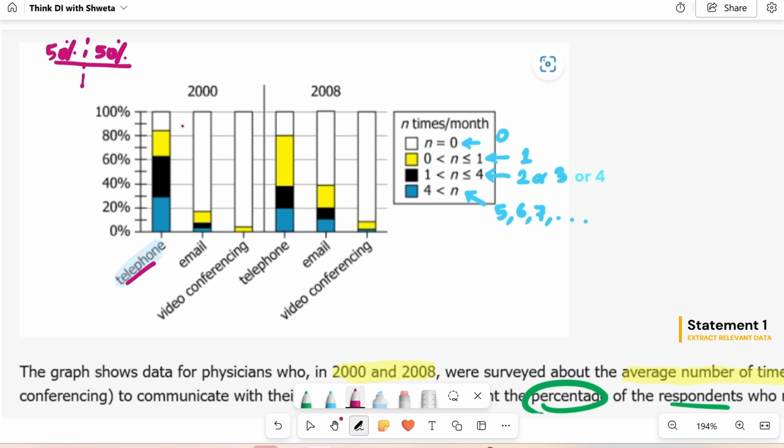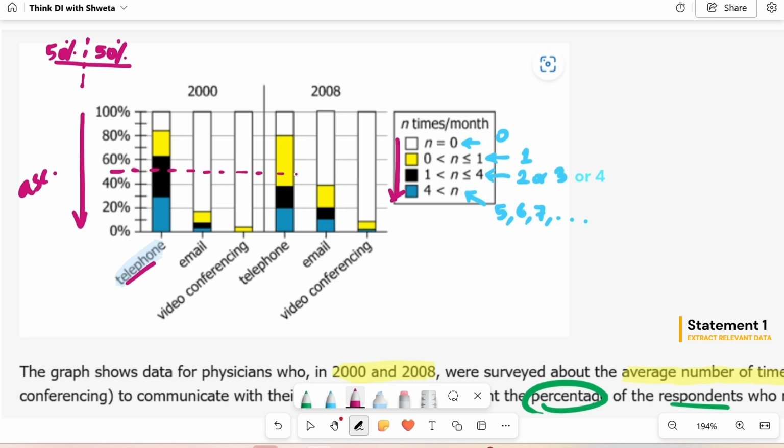Now observe white, yellow, black, blue. The order is always the same in all of them. And when you look at the legend on the right hand side, white, yellow, black, and blue is indeed increasing order of the number of times it is used. So if you go from top to down, then it is in ascending order anyway. And if you go from down to the top, then it's descending order. So both ways it's arranged. So, median is interested only in the 50% mark.